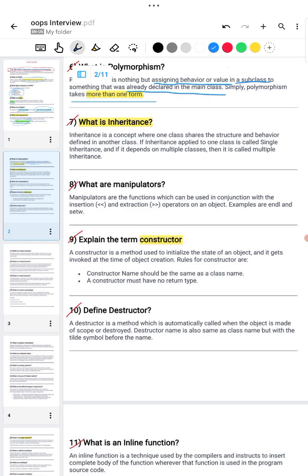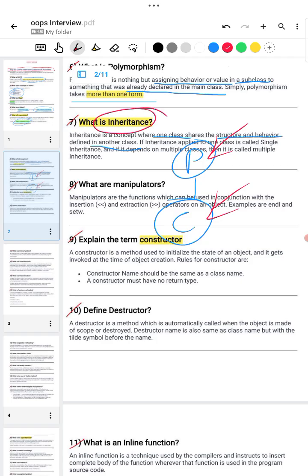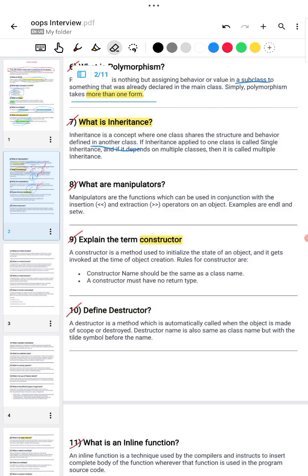Then the seventh question is inheritance. Inheritance is when one class shares its structure and behavior to define another class, just like parent class and child class. The parent class shares its structure, behavior and other things to define the child class. This concept is known as inheritance. It has types like single inheritance, multiple inheritance, multi-level inheritance, hybrid and hierarchical. These are the types of inheritance.